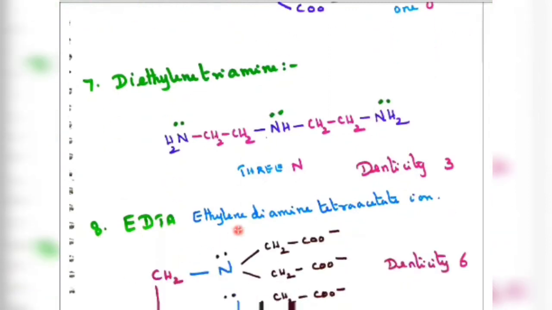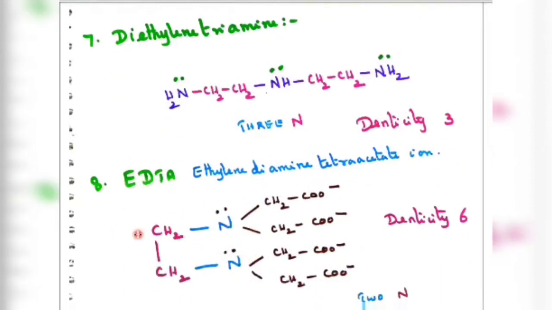Ethylenediaminetetraacetate ion: ethylene E, diamine D, tetra T, acetate A. So what should be written? CH2, CH2, here supposed to be NH2, NH2.